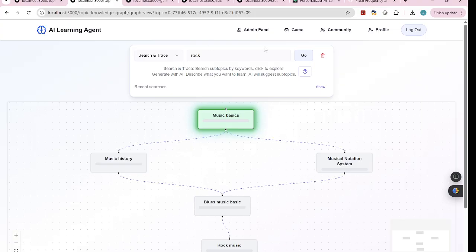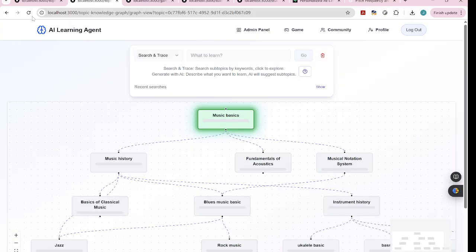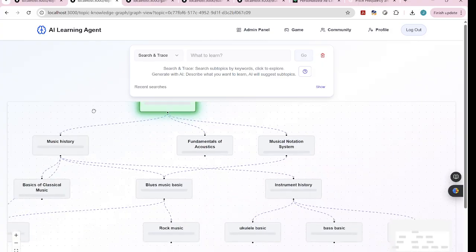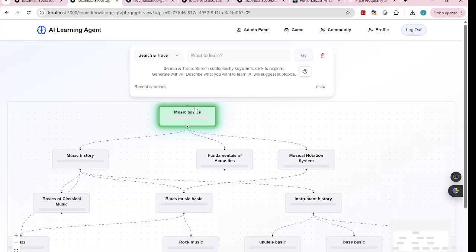Let's refresh this page. You can see the music node is green, which means you can study it. You can study music history, fundamental acoustics, and music notation systems. And you need to study music basics first.